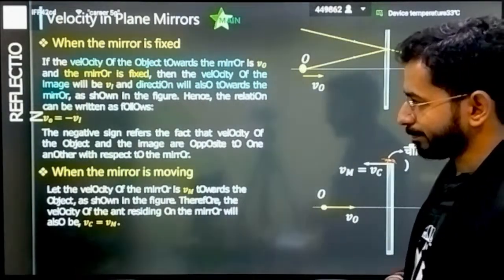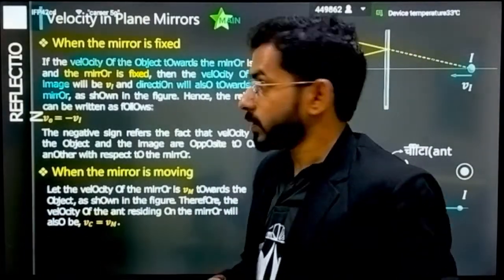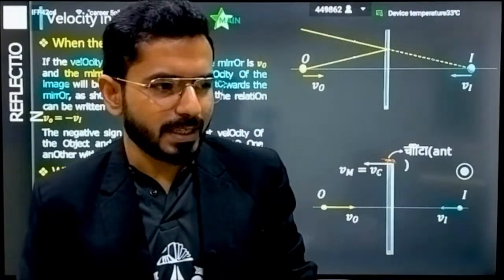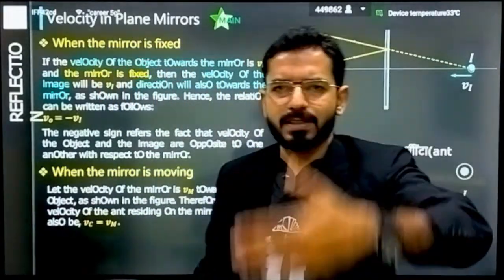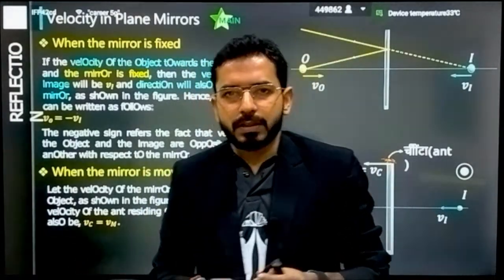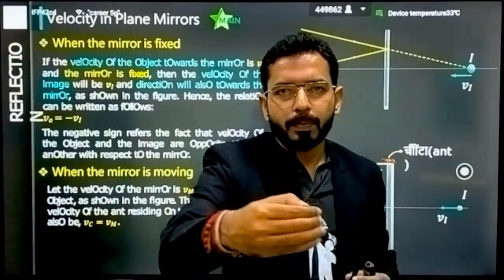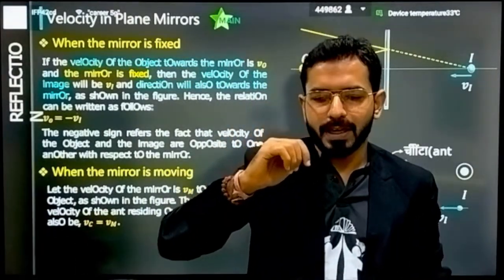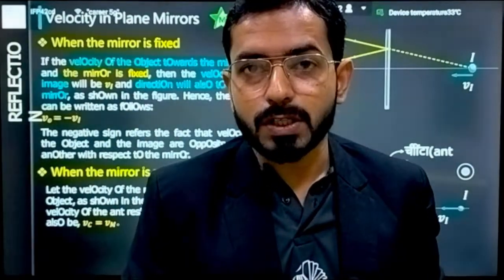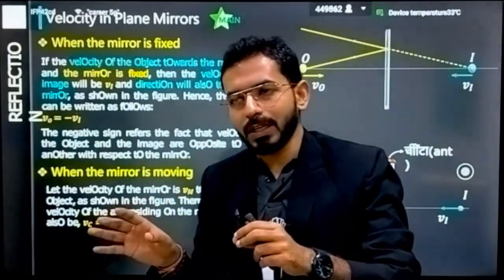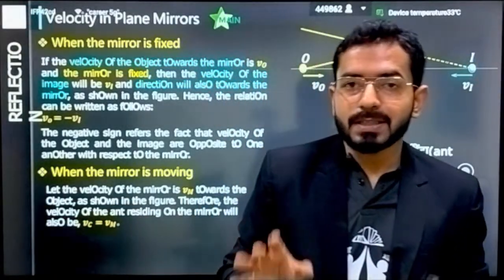Now, what is the velocity of image in plane mirrors? It is very obvious. Let's suppose here it is a mirror. Go in front of the mirror and stand. What you will observe is that the rate at which you go close to the mirror, the image also comes towards you at the same rate. That means if you take one step towards the mirror, the image also takes one step towards you. So the velocity of object and velocity of image in a plane mirror is always the same,